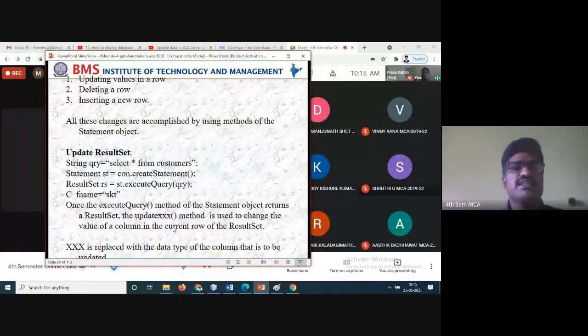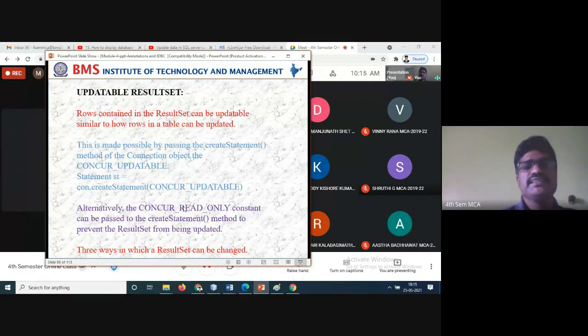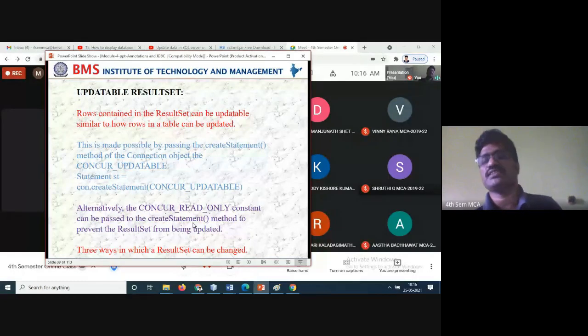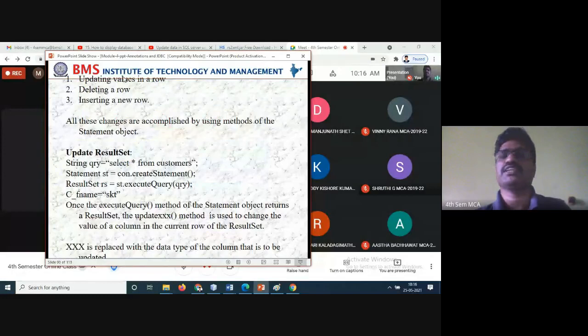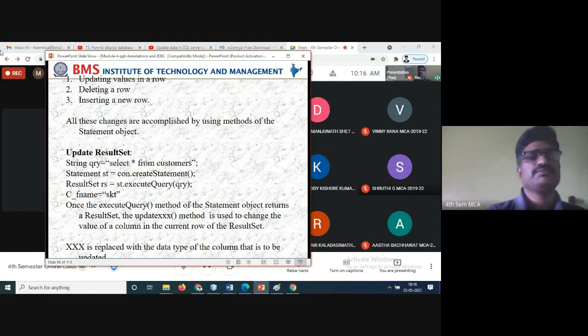There are three ways to change the result set. The first is updating the values in a row, the second is deleting a row, and the third is inserting a row. Updating information and inserting values are a bit different. For updating, you select a particular row and column and update that information only. For deleting, specific rows are deleted. For inserting, a new row is inserted into the table.